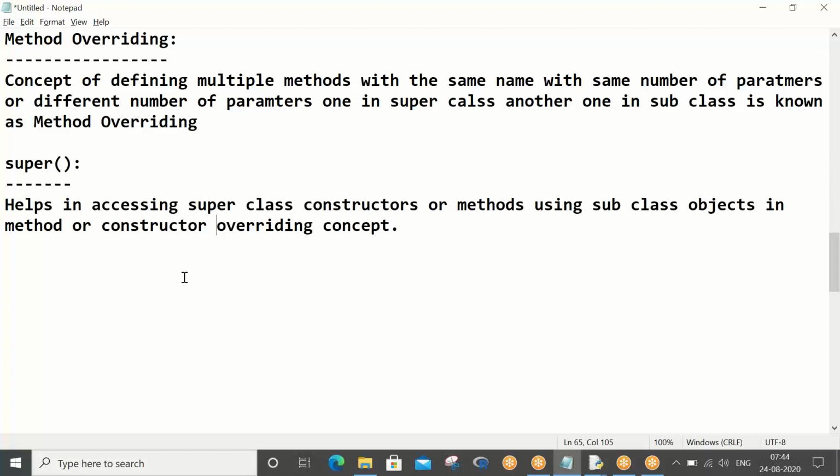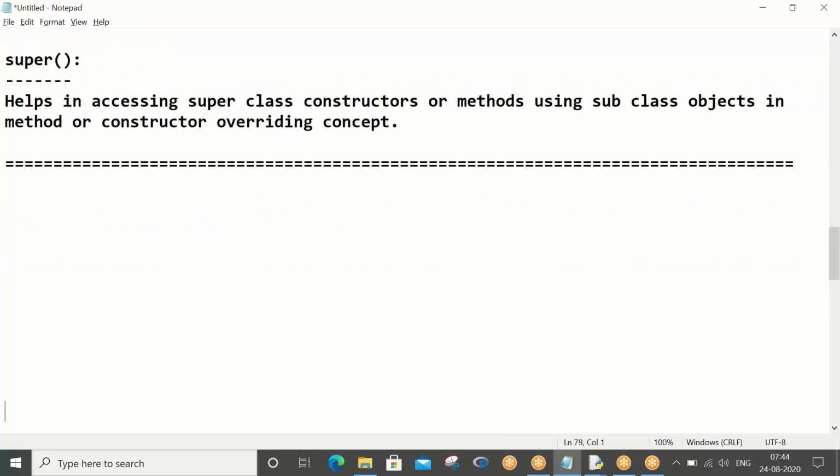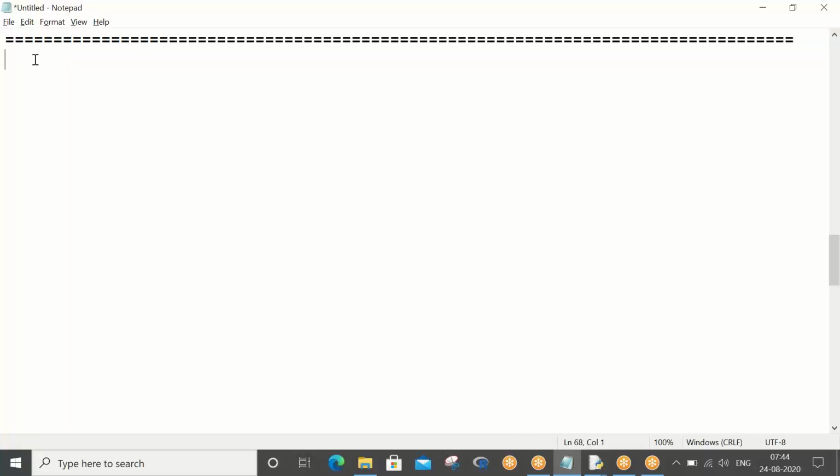Fine. So this is all about polymorphism, and let's move to the last chapter of OOPS, the last concept of OOPS, that is abstraction.